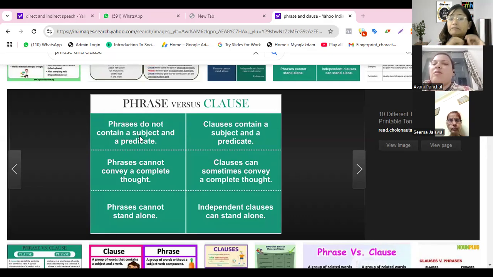Phrases cannot convey a complete thought. Clauses can sometimes convey a complete thought. Phrases cannot stand alone. Independent clauses can stand alone. So a clause is actually meaningful. It makes sense because it has a subject and a verb.